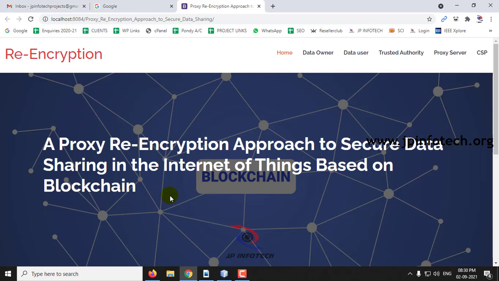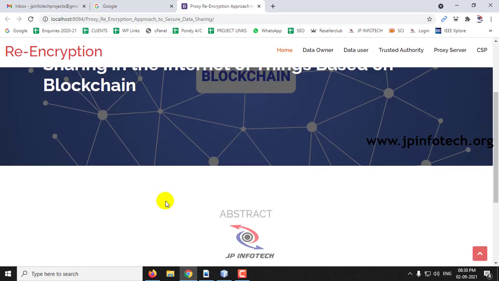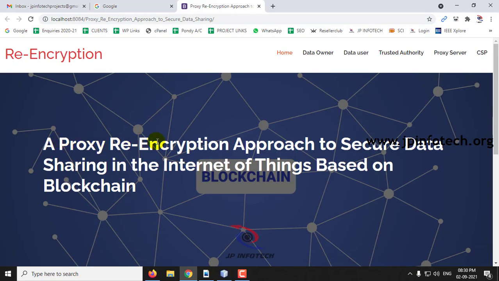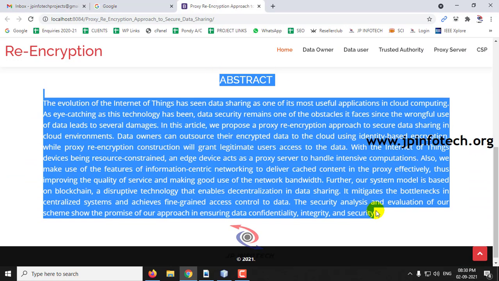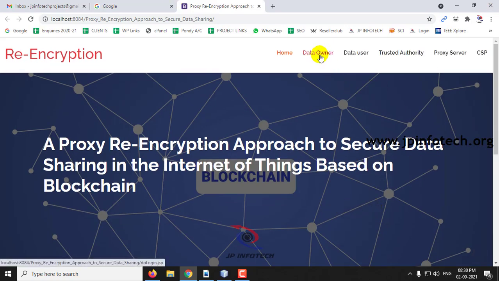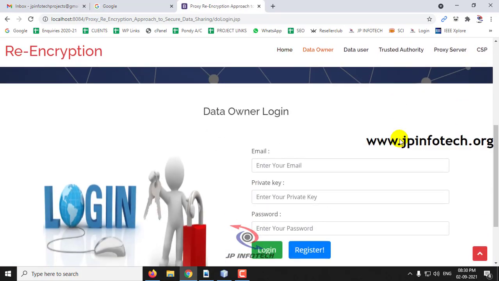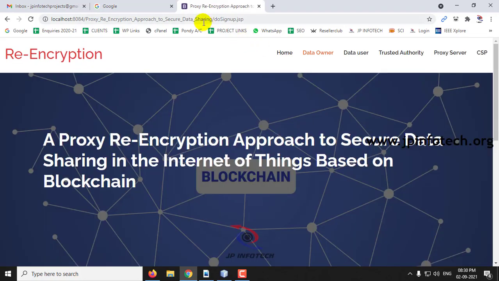Now you can see the home screen or welcome screen of the project with the project title, proxy re-encryption approach to secure data sharing in the Internet of Things based on blockchain, and the abstract as mentioned in the base paper. Here you can see the entities: data owner, data user, trusted authority, proxy server, and the cloud service provider. First, let me go to the data owner part. As I am a new data owner, I don't have the private key or email ID and password, so let's go to the registration part.